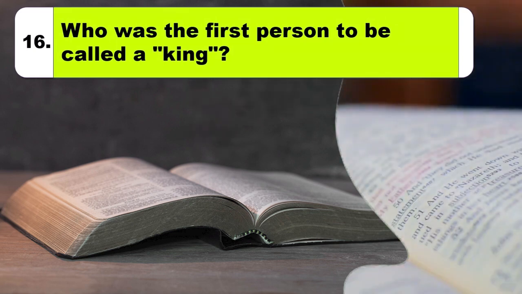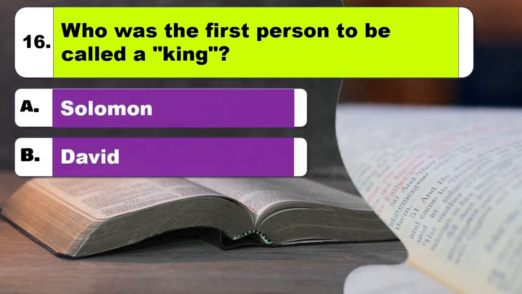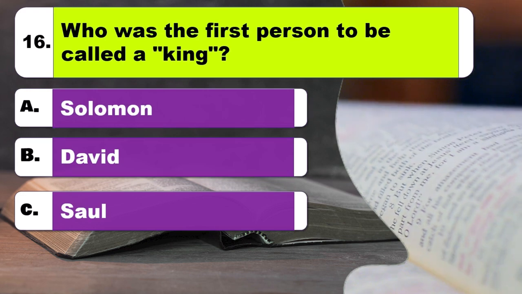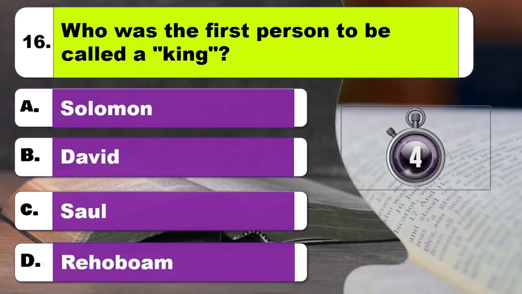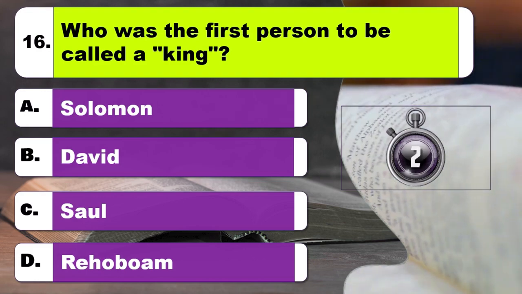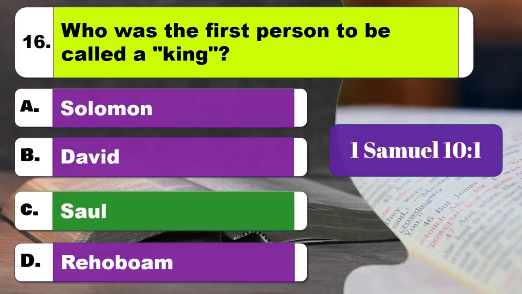Question 16. Who was the first person to be called a king? Option A, Solomon. Option B, David. Option C, Saul. Option D, Rehoboam. The right answer is option C, Saul.